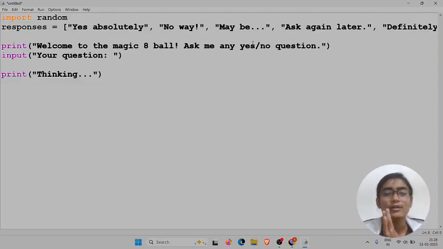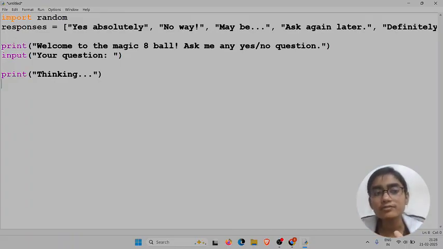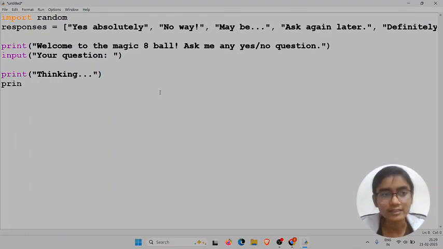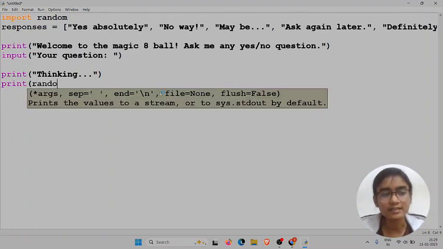After thinking, our computer will pick a response from the responses we have made manually, like yes, absolutely, no way, maybe, ask again later. Our computer will pick any of these responses and show it. So how will we do it? By coding, we will write here print random dot choice responses.